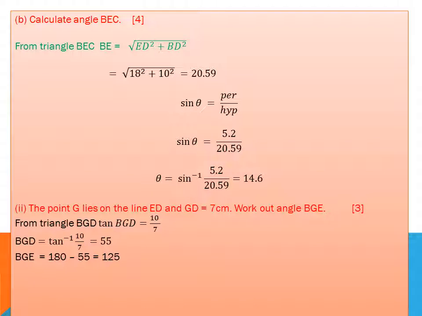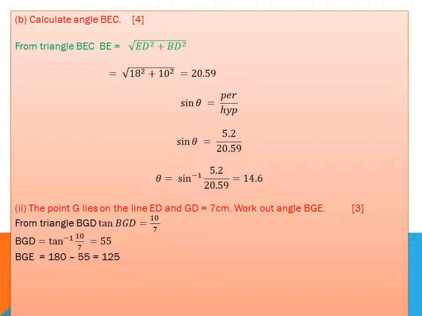In the next part, calculate the angle BED. From the triangle, BE by using Pythagoras theorem, 18 squared plus 10 squared, becomes 20.9. Then I use the rule: some people have curly brown hair through proper brushing.